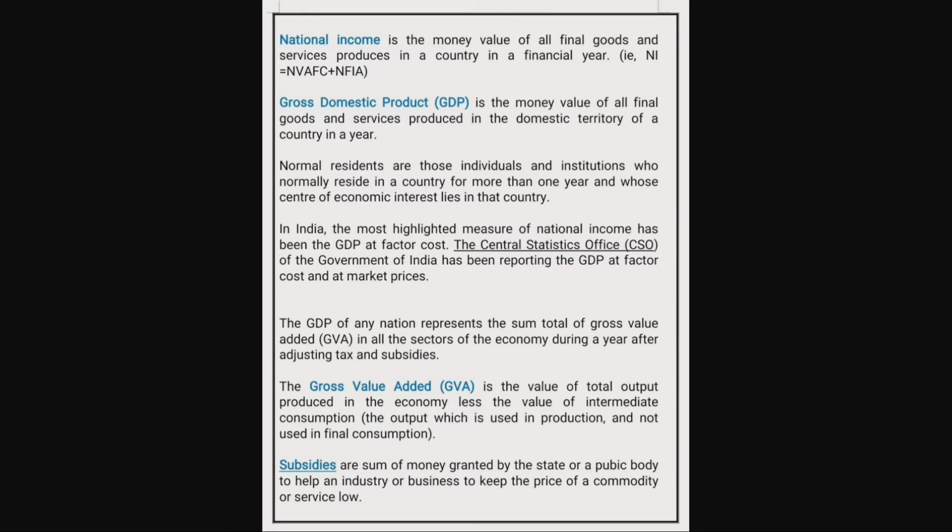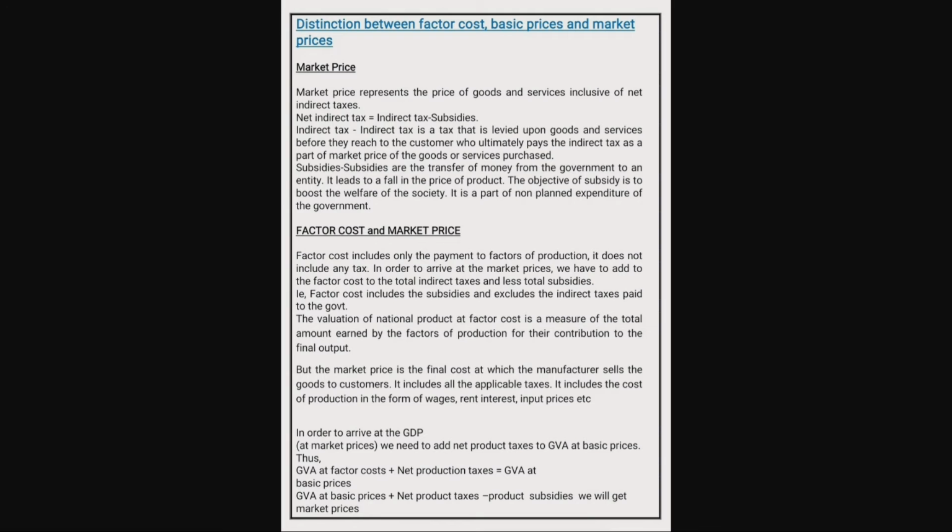Subsidies are sums of money granted by the state or a public body to help an industry or business keep the price of a commodity or service low. Now you have to understand the difference between factor cost, basic price and market price. We can discuss market price first.